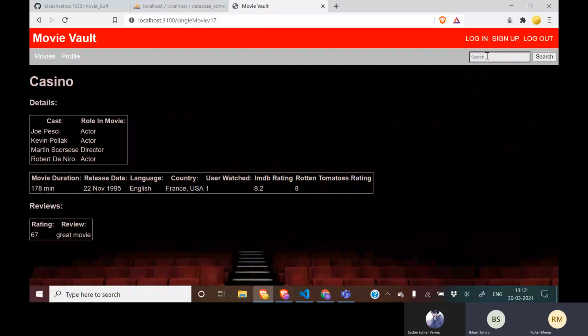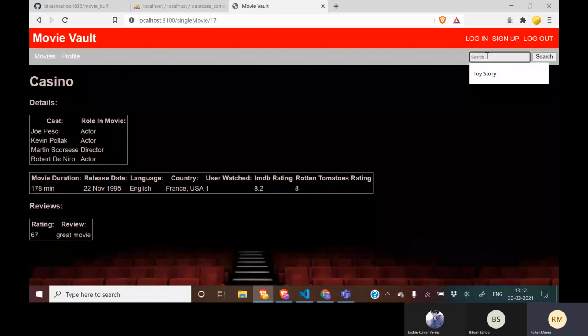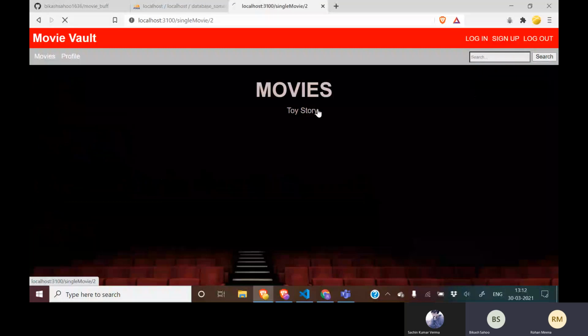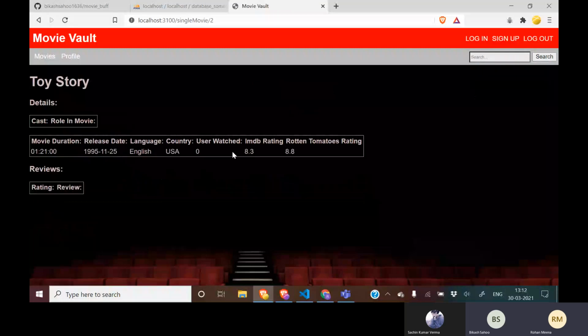Apart from this, there is one more functionality that we have provided, known as the search functionality. Suppose I want to search for a movie named Toy Story, then I can go and search the movie, and all the details regarding the movie will be shown. Currently in our database we have 50 movies, and we can insert a rating and search the corresponding movie.